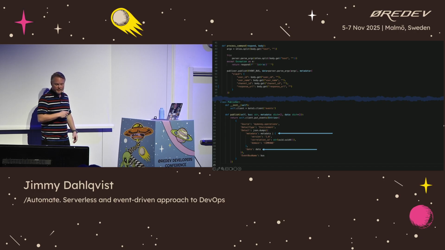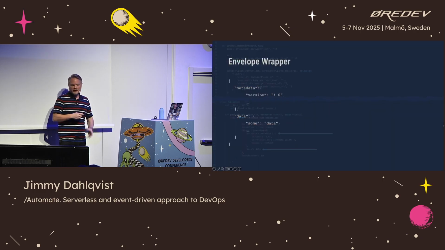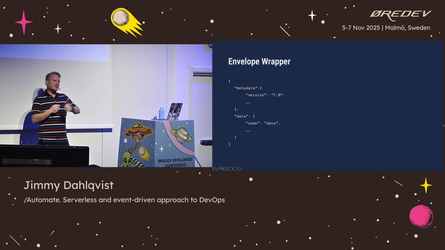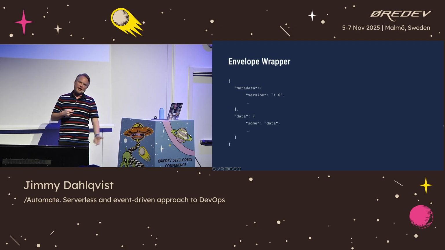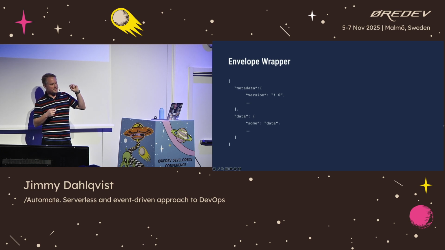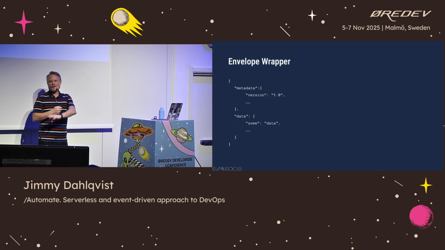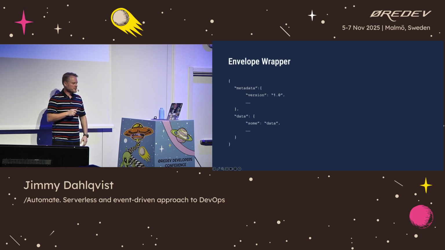So we have a metadata block and a data block. It basically works like this. We have an envelope wrapper. In the metadata block, we add versions, things like the event version. We add things like the username, the channel ID, and all of those things. That will be wrapped into the metadata. And then in the data block, that's where the actual command and the data for that command are located. By doing this, we can do advanced filtering. We can keep track of different versions of different event types.